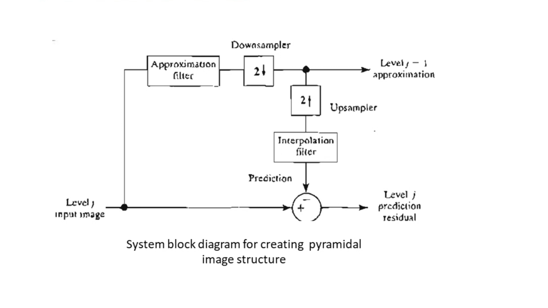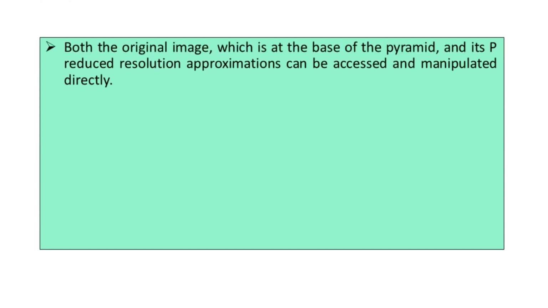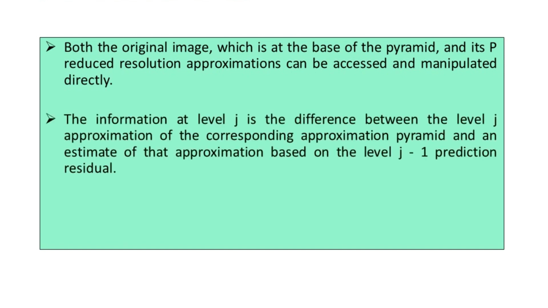Now more information with respect to this can be given: both the original image, which is at the base of the pyramid, and its P-reduced resolution approximations can be accessed and manipulated directly. The information at level J is the difference between the level J approximation of the corresponding approximation pyramid and an estimate of that approximation based on the level J-1 prediction residual. This particular difference can be coded, stored and transmitted more efficiently than the approximations.